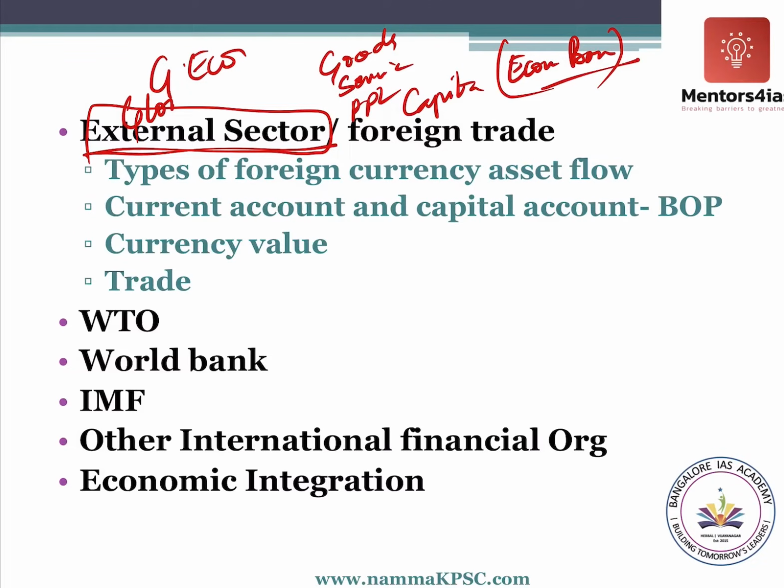In simple words, the external sector is that part of the economy which is done in foreign currency.